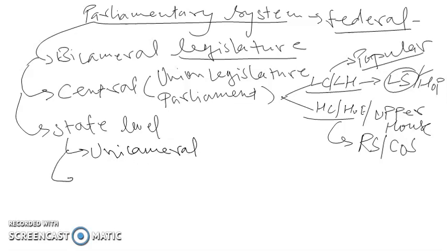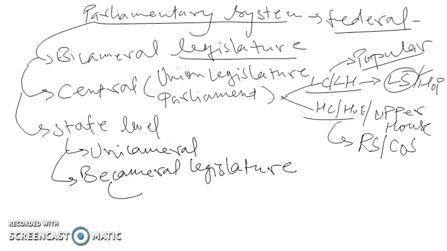But there are some states that have a bicameral legislature, and in this bicameral legislature they also have two houses, one lower house, that is the popular house. In states also, the lower house is the popular house because the representatives in the lower house are directly elected by the people.